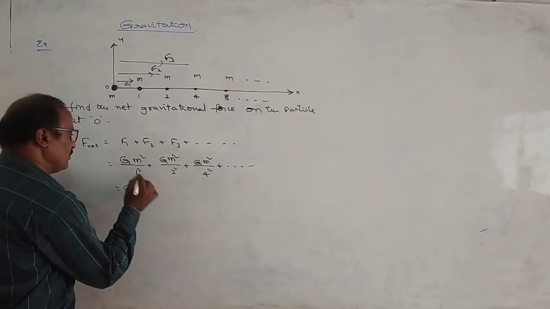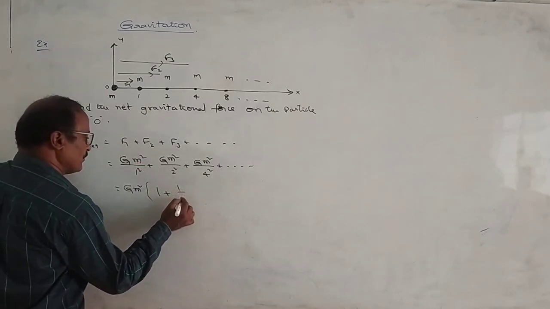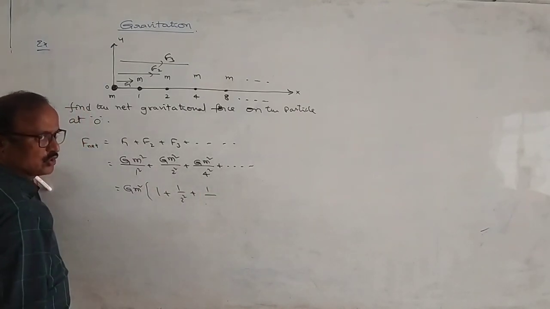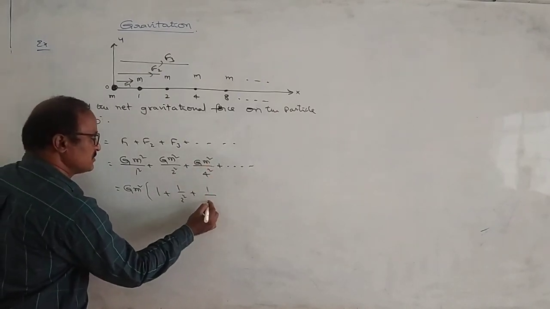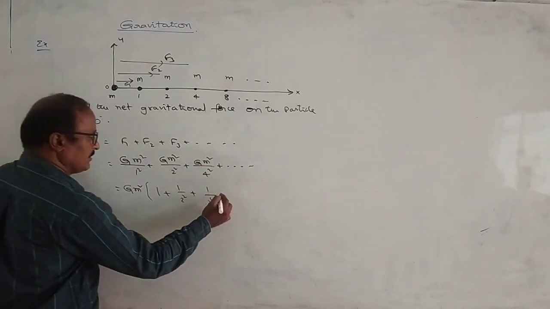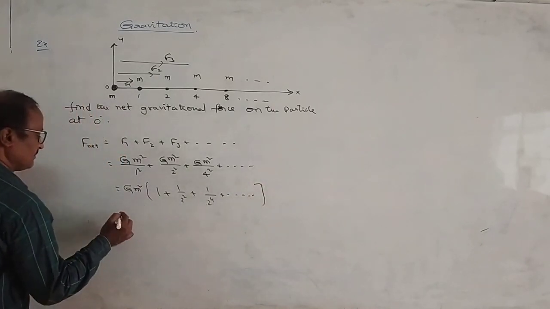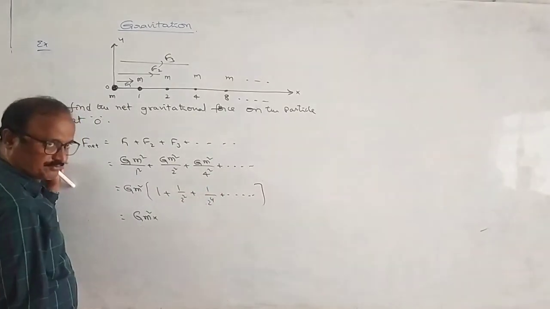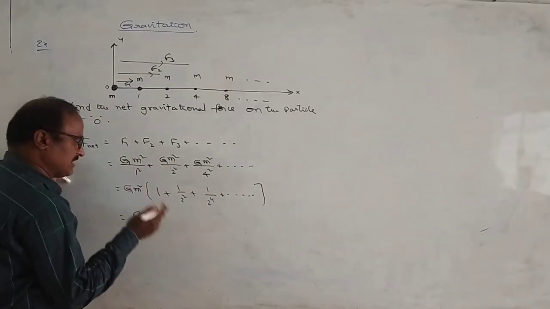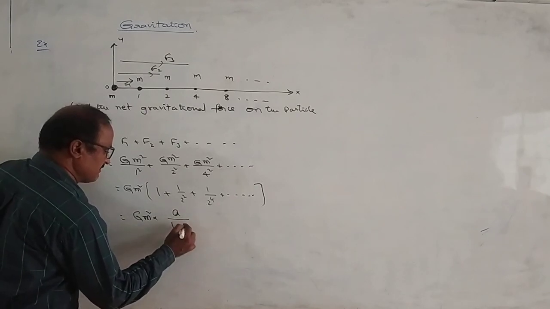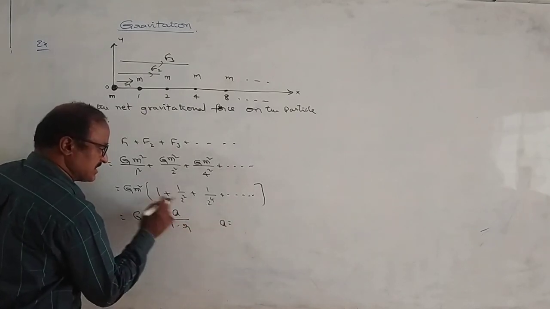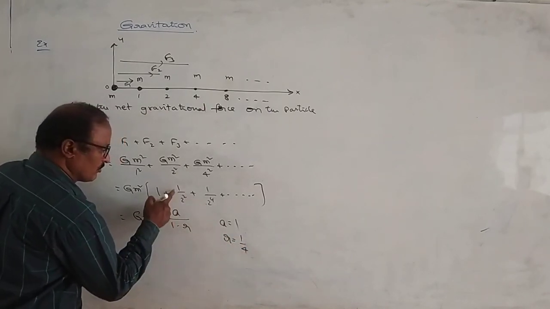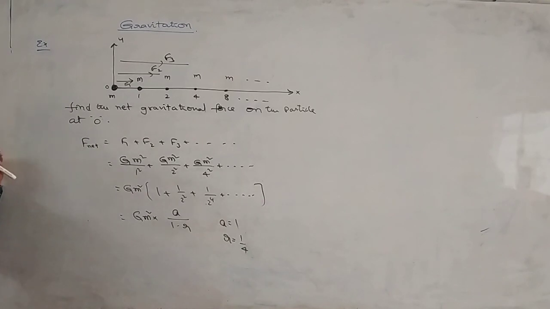G m² into (1/1² means 1, plus 1/2², plus 1/4², which is also 2² whole power 2, is 1/2⁴) plus and so on, ten times. That is G m² into, all of these are in GP. The sum of infinite terms in a GP is a/(1 − r), where a is the first term, which is 1, and r is the common ratio, which is 1/4. 1/2² is 1/4, this is the common ratio.